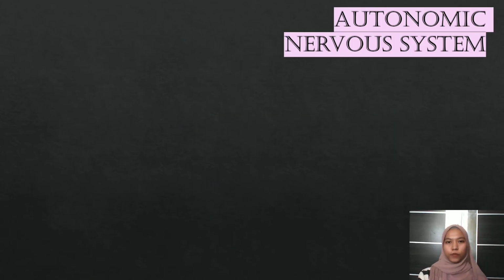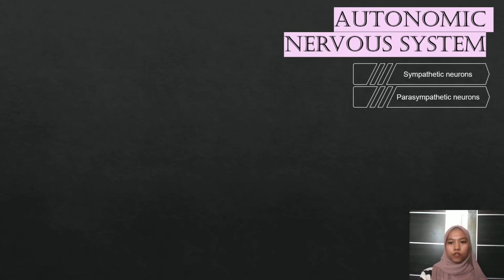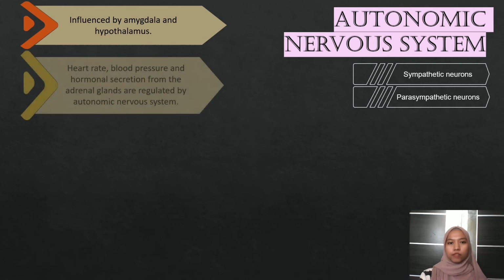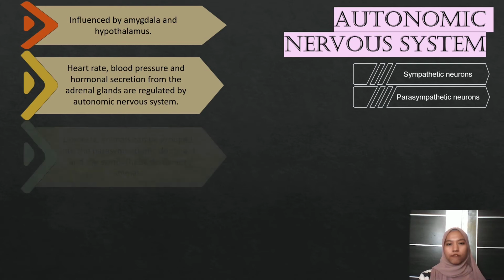Next is the autonomic nervous system. The autonomic nervous system consists of sympathetic neurons and parasympathetic neurons. It is influenced by the amygdala and hypothalamus. Heart rate, blood pressure, and hormone excretion from the adrenal glands are regulated by the autonomic nervous system.